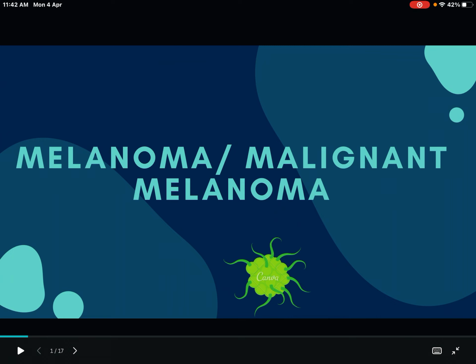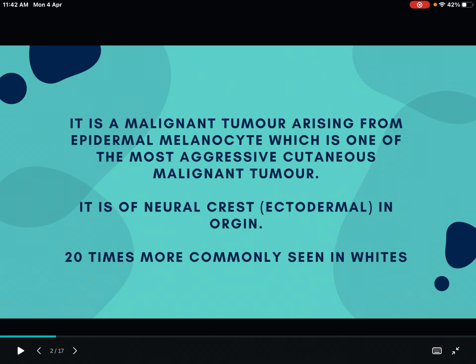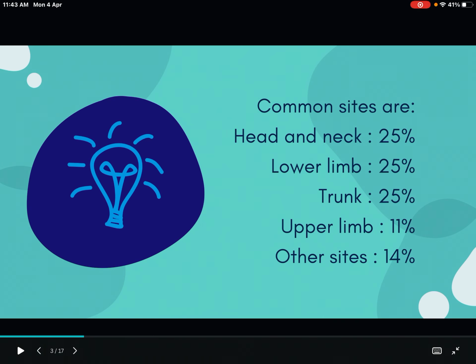So, once again, malignant melanoma is a malignant tumor arising from the melanocytes in the epidermis, and it is one of the most aggressive cutaneous malignant tumors. It is of neural crest origin and 20 times more commonly seen in whites.